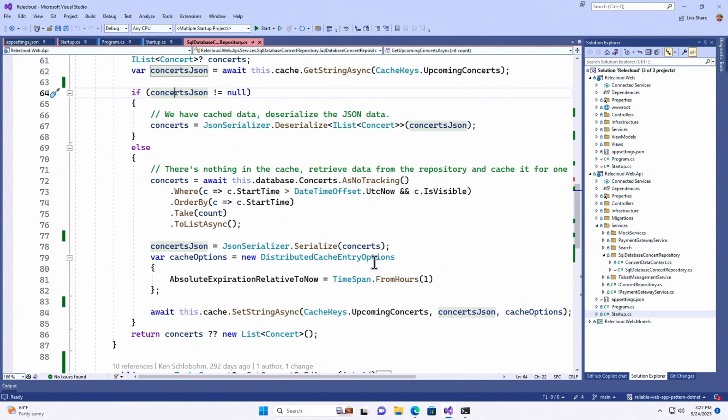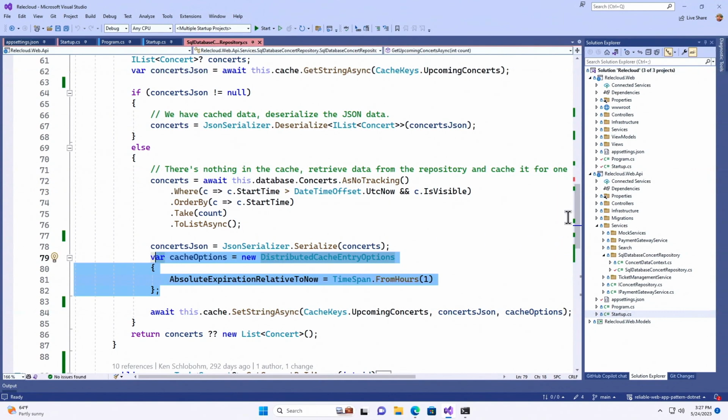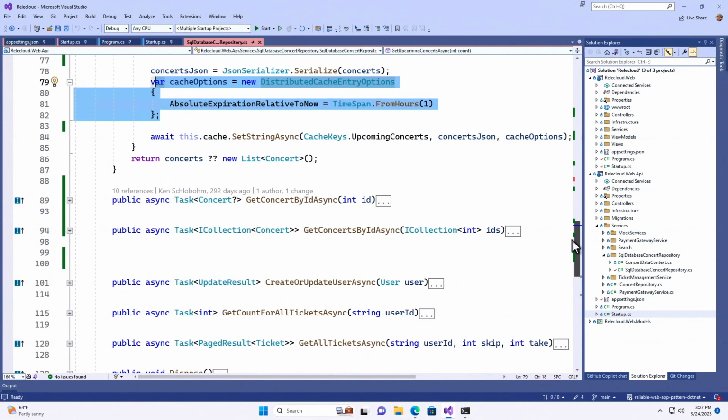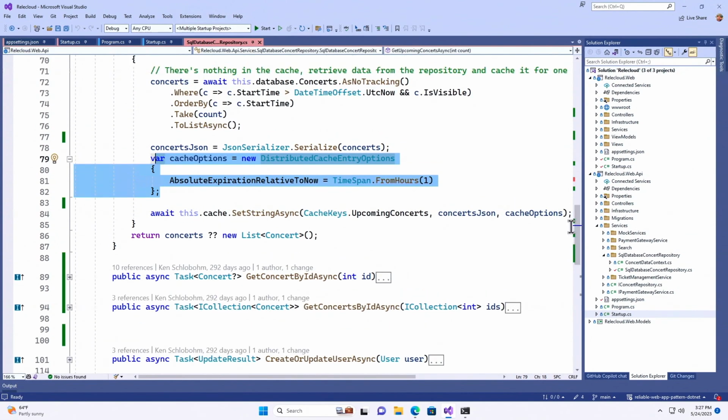If it's not there, pull it back from the database just like you normally would from Entity Framework, serialize it into a JSON string, and create an expiration on it so it goes away eventually, because every now and then you are going to want to refresh it just in case. Yep. Another best practice.